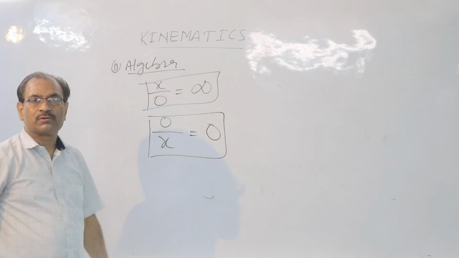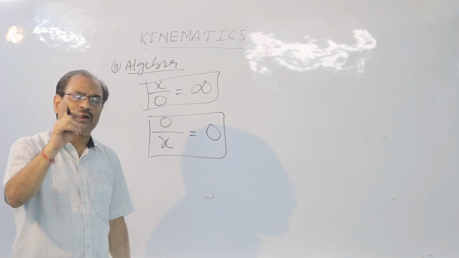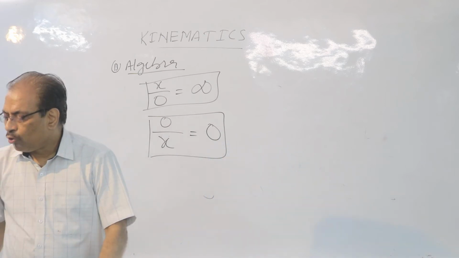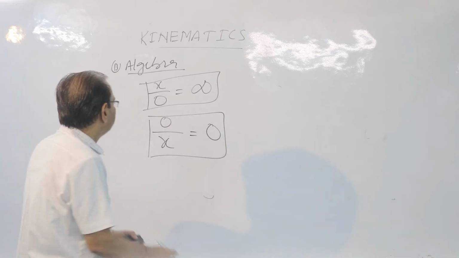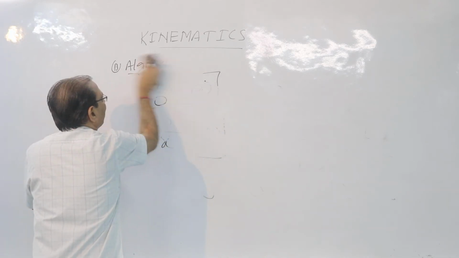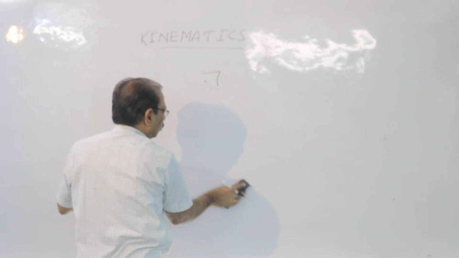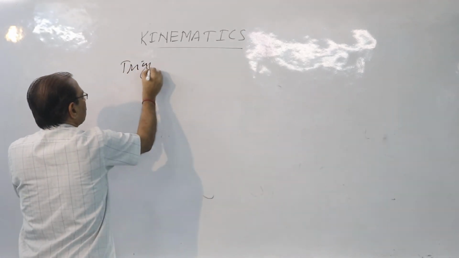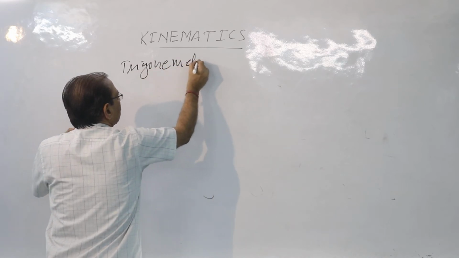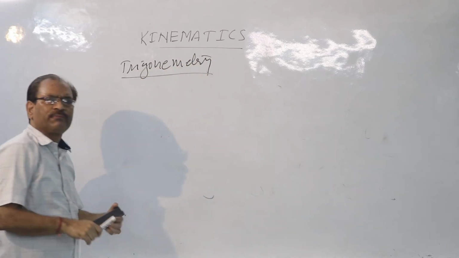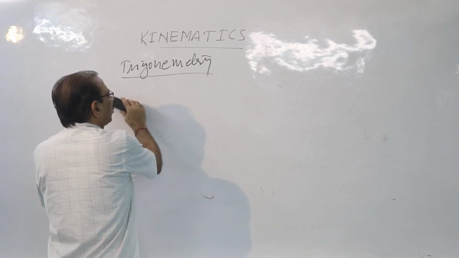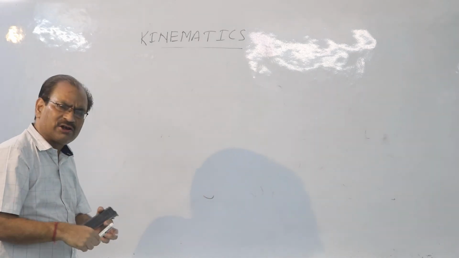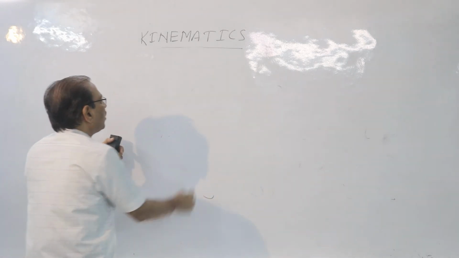Remember these two things. These are important as far as the calculations in future are concerned. Alright, children, let us now come to what is called trigonometry. Trigonometry, the third mathematical tool from my side, is the knowledge of trigonometry. Can you tell me what is called trigonometry, the meaning of trigonometry? You have done it in 10th class or maybe 9th class.